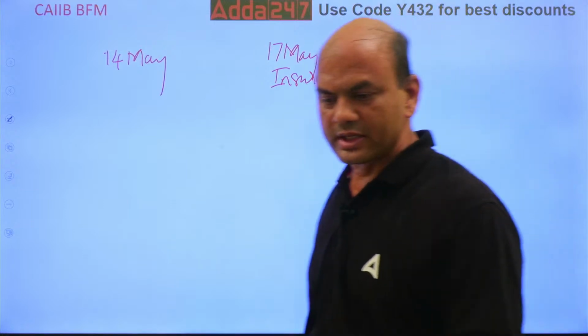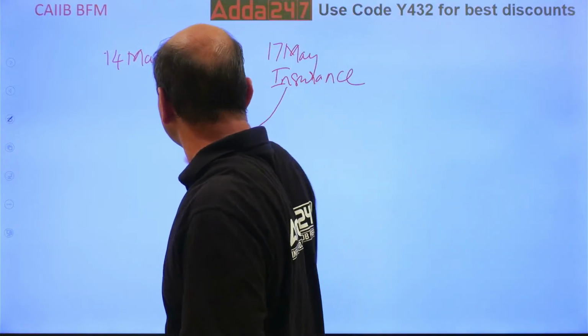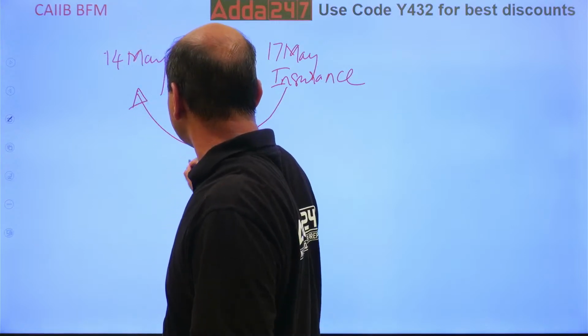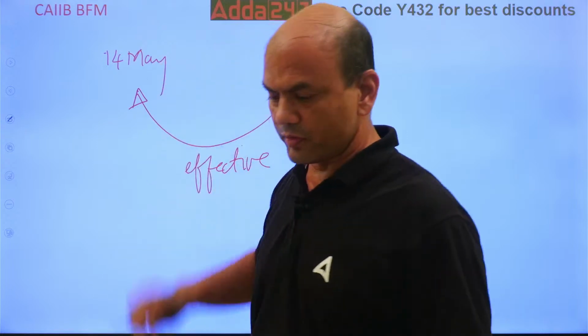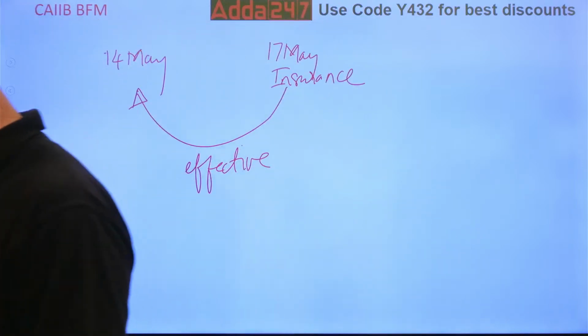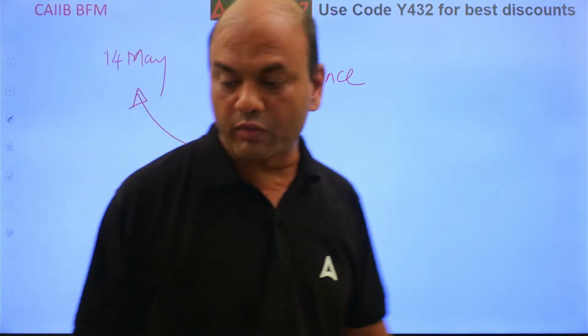If I take the insurance later also it's valid, subject to it being mentioned that it is effective from the date of shipment, from 14th May. It can be taken later, but it must be written that it is valid or effective from the date of shipment. Okay? So now, what is LC?